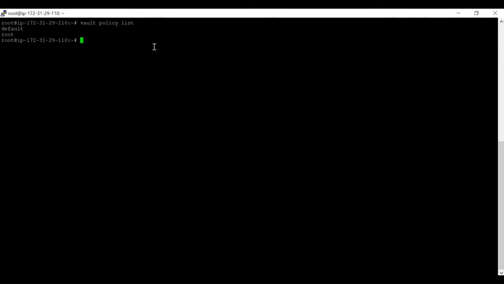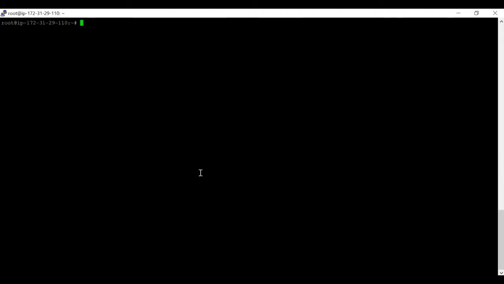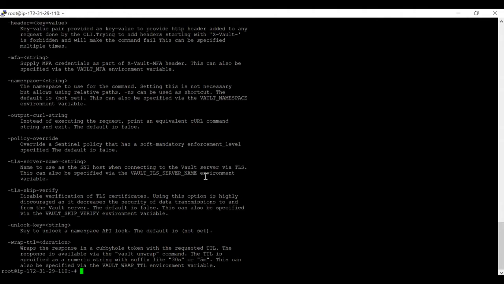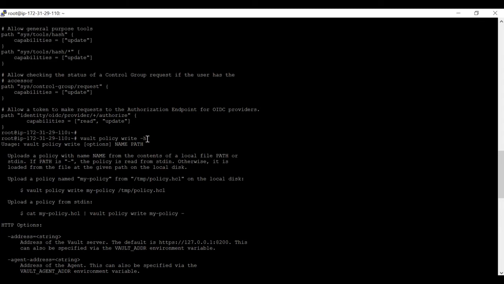Now if you want to read the policies, the command is quite simple: vault policy read, and then you mention the default policy. There are so many default policies as of now, as you can see on my screen. If you don't know how to write policies, Vault gives us a very easy command that shows exactly how to write them: vault policy write -h, for help. It gives you exactly how you can write policies using this command.